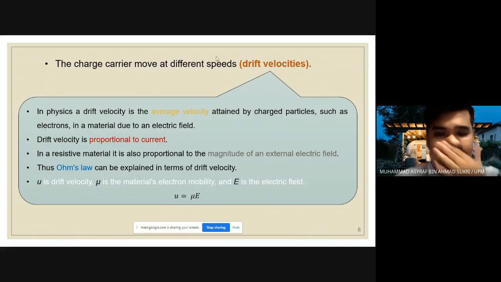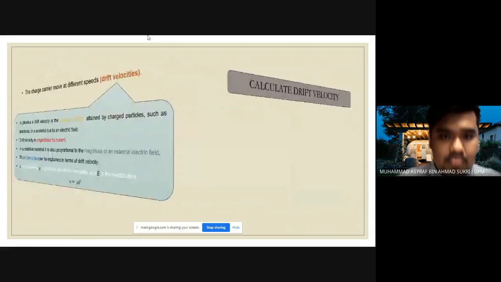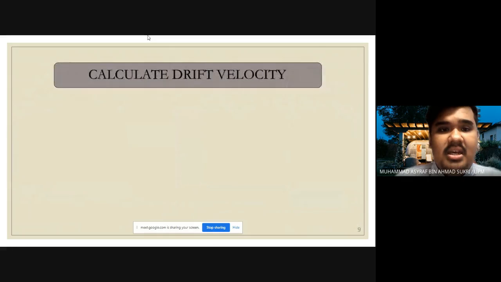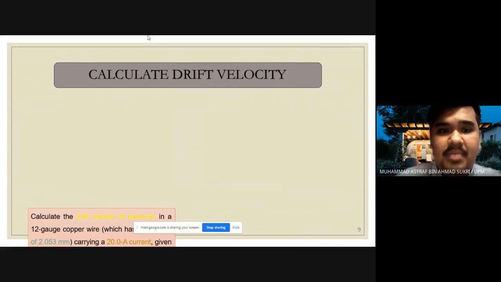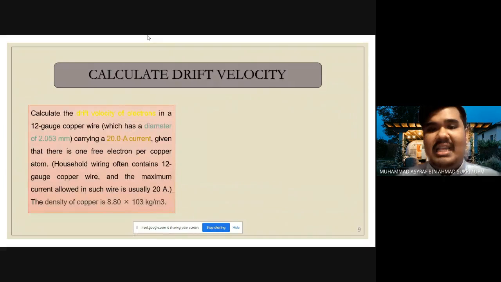Here we can derive the equation v equals mu E. After we know all the information about the drift velocity, now we proceed to the calculation of drift velocity.